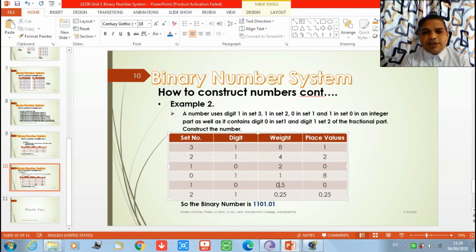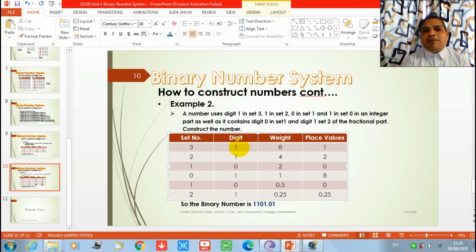Let's find out for the fractional part. Set 1, 2 power minus 1, that is 1 by 2 power plus 1, that is 1 by 2. So 0.5 is the correct weight over here. Set number 2, so weight is 2 power minus 2, that is 1 upon 2 power plus 2, that is 1 by 4, that is 0.25. So here the weight is also correct one. So place values will be different one now over here. Place values also we have to change.